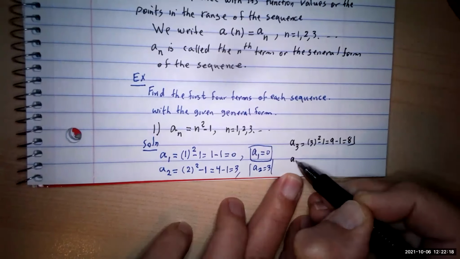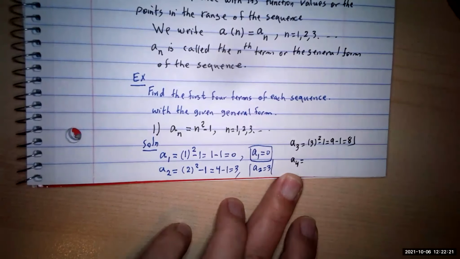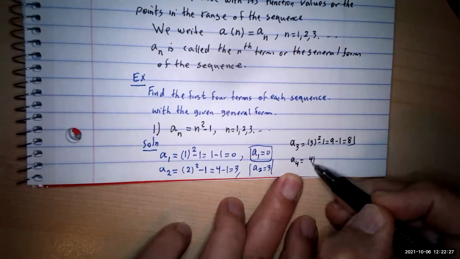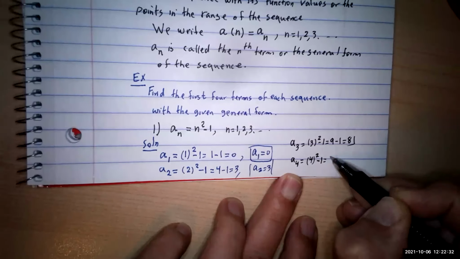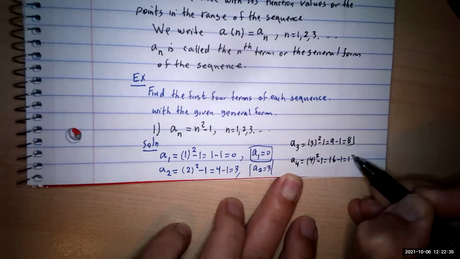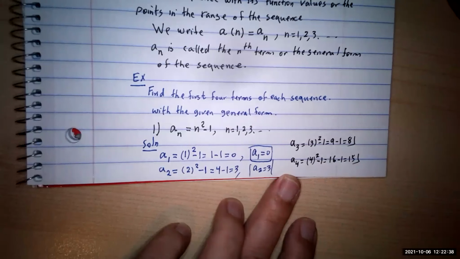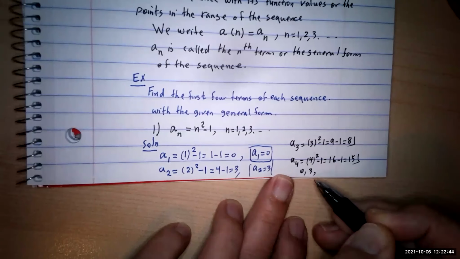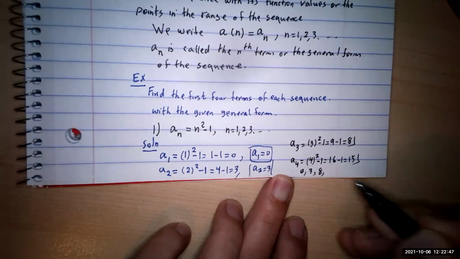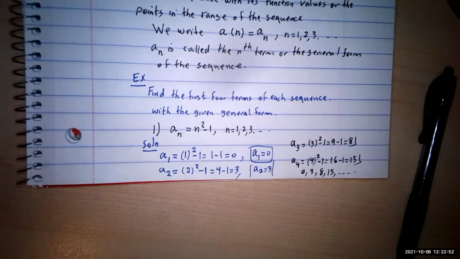And the fourth one: for the fourth one, you replace the n by 4. So that gives you 4 squared minus 1. 4 squared would be 16, and 16 minus 1 is equal to 15. So the terms of your sequence are going to be 0, 3, 8, 15, etc. So these are going to be the first 4 terms of your sequence. Any question?